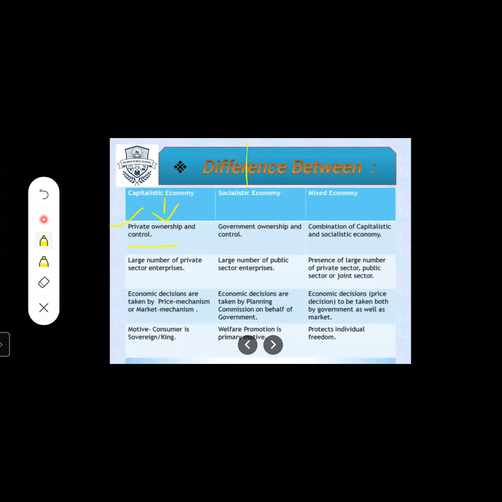Capitalistic means only to earn money, capital. Socialistic means social, society, only for the society. And mixed economy means a combination of public and private sector.